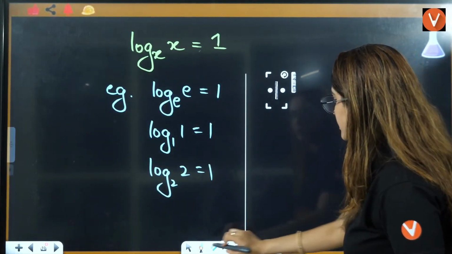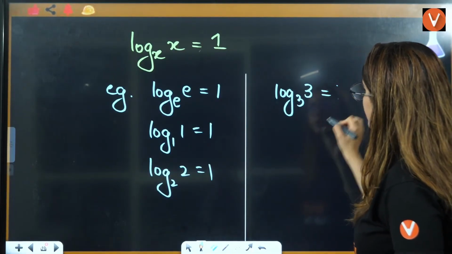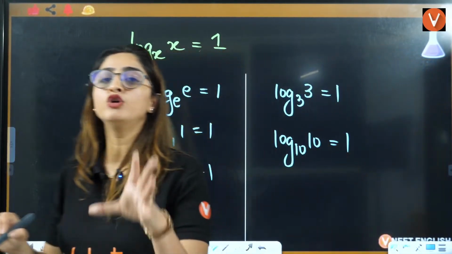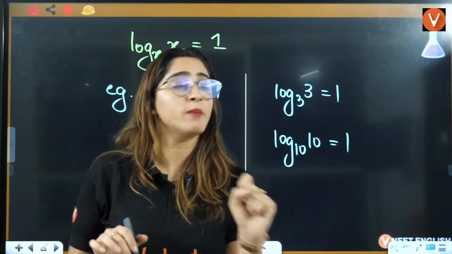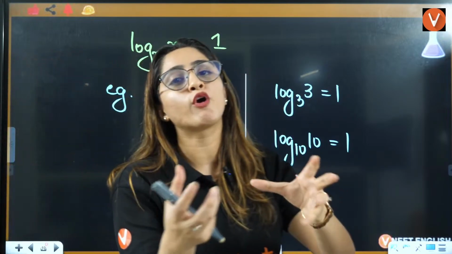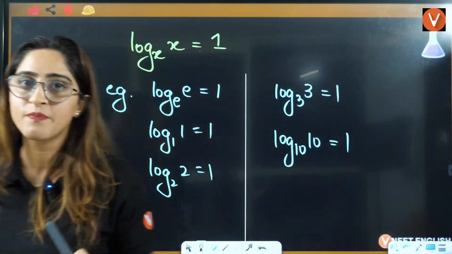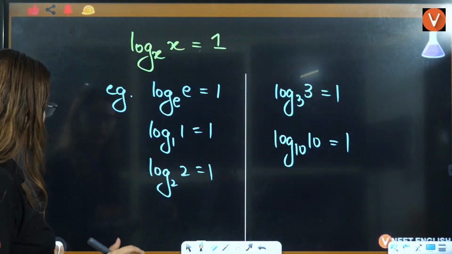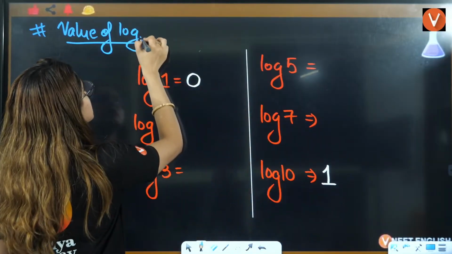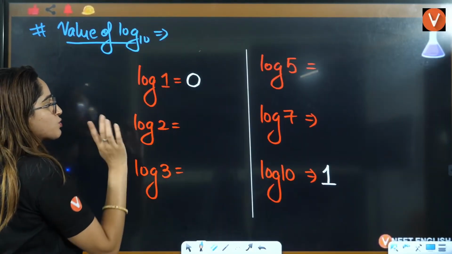Then you have log of 3 base 3 is 1, log of 10 base 10 is 1. Because of this property, if the base is the same and the value you are calculating log for is the same, then the answer is going to be 1. Here, because you are calculating with base 10, I'll just write base 10. All the students who are still confused, we are calculating the value of log base 10 only.